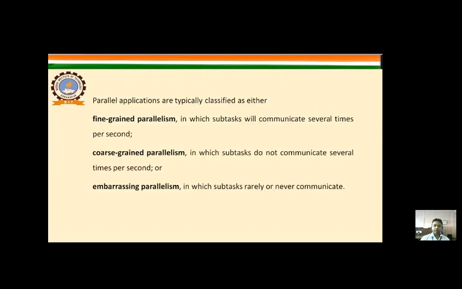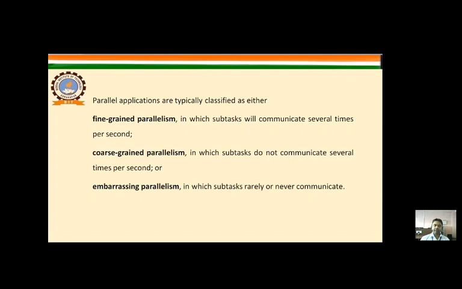Now, what are parallel applications and what are the classifications of parallel applications? So first one is fine-grained parallelism. In fine-grained parallelism, subtasks will communicate several times per second with each other. In coarse-grained parallelism, subtasks do not communicate several times per second. And in embarrassing parallelism, subtasks rarely or never communicate.